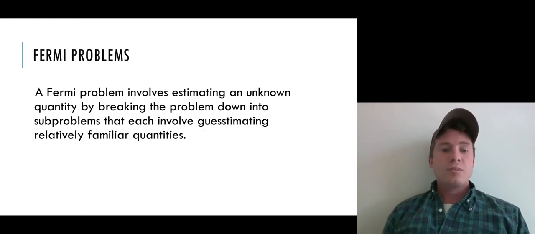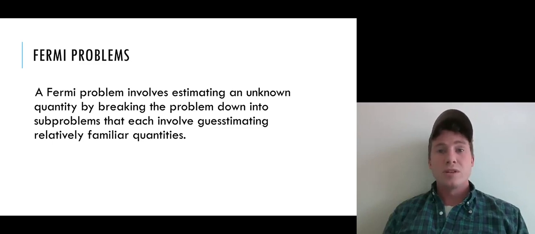So Fermi problems involve estimating an unknown quantity by breaking the problem down into subproblems that involve guesstimating relatively familiar quantities. So we can think of this as a method for coming up with estimates in domains where, at least initially, we have no idea what to estimate.